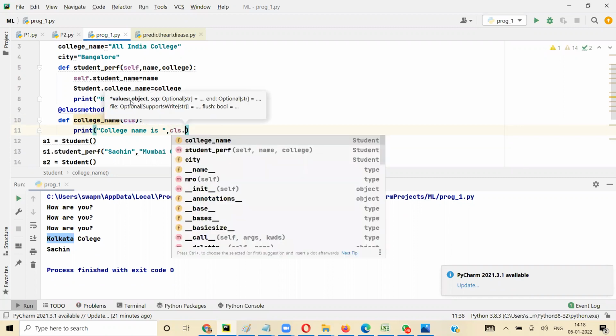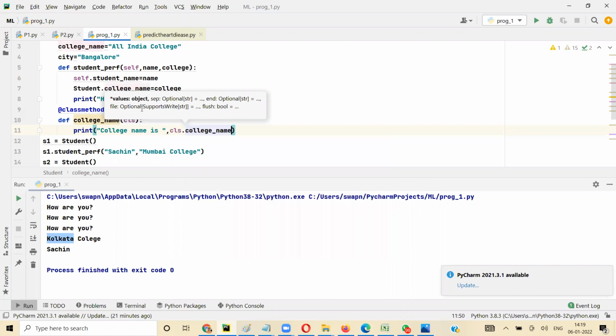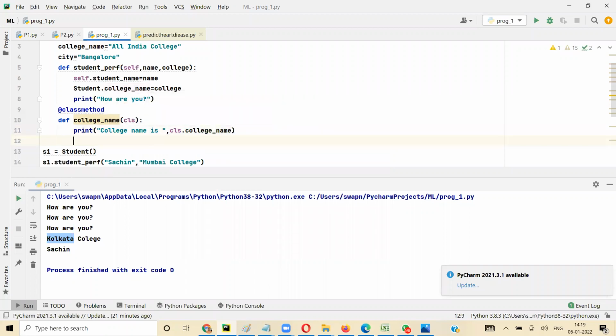When you're using object functions, you have to say class name dot to indicate a class level variable. But since you're using this in a class method, whatever name you give here, CLS, you give the same name here. Just like when you're using an object level function, it says self here and self dot. Similarly, cls here and cls dot, so cls dot college name. So now this is an example of a class level function.